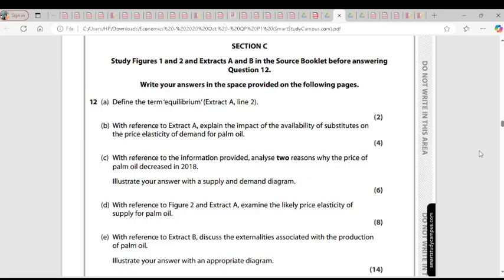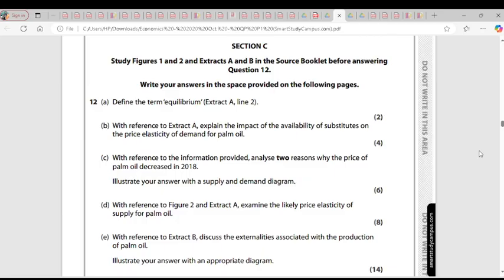So we're going into how elastic or inelastic a demand is. Because as soon as we define price elasticity of demand, we have to talk about the interpretation, which is inelastic or elastic. Demand is considered inelastic if there's no significant change in the quantity demanded as a result of a change in price. It is elastic if there's a significant change in the quantity demanded as a result of a change in price.